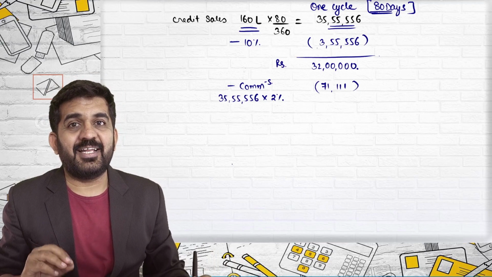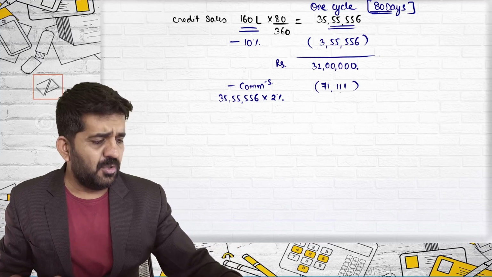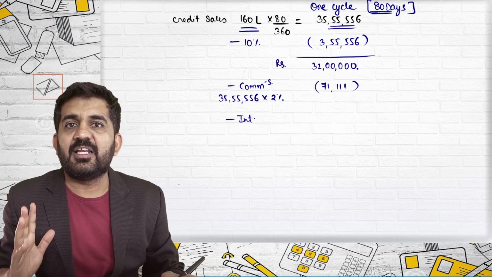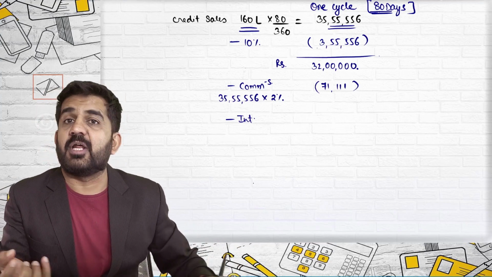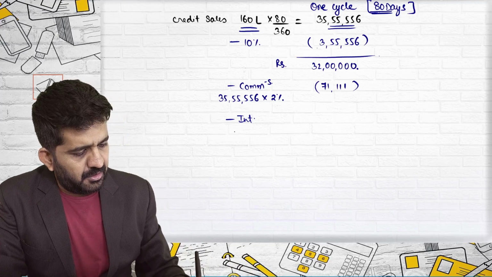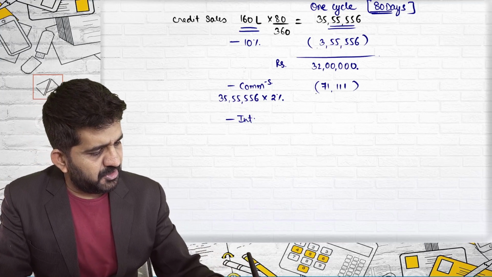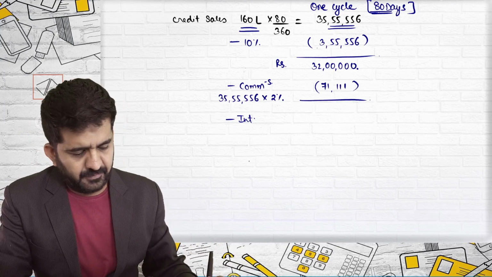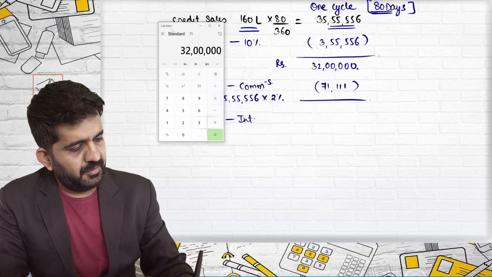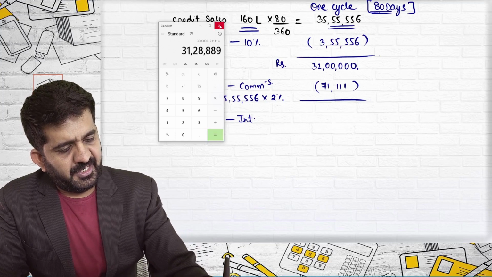Also, he told that he will be charging interest on the advance money. He is going to pay us 32 lakhs after deducting his reserve. So he will also be charging interest and deducting it from this amount. We are assuming that he will be charging interest and deducting it from this amount, and the net amount he will pay to me. He will not charge interest again. So minus interest on the amount which is lent, the amount he is going to lend me is 32 lakh before interest, minus 71,111, which is 31 lakh 28,889.